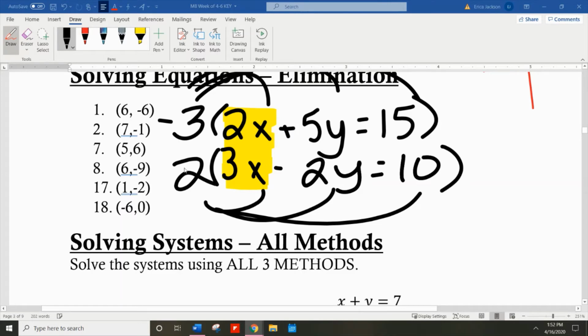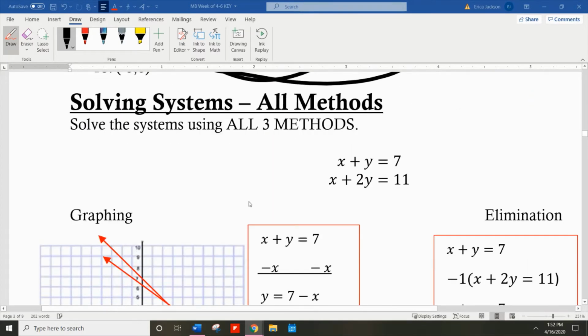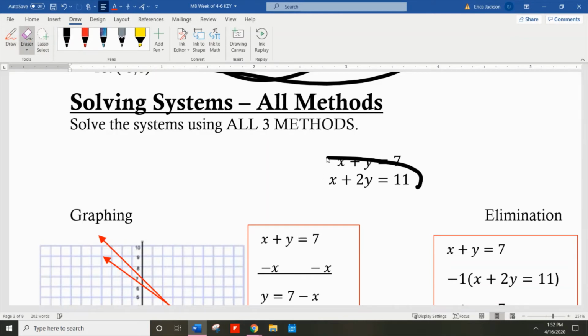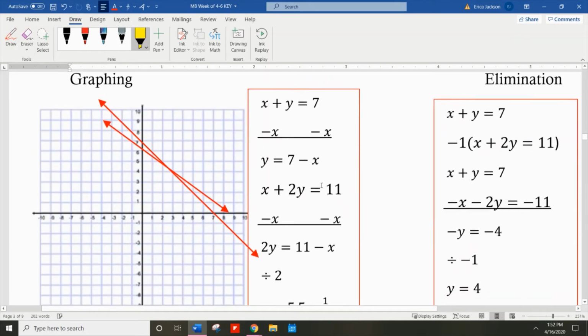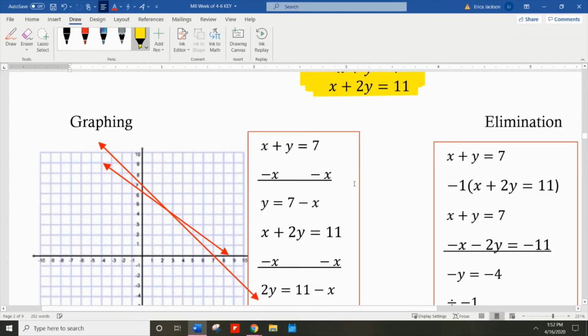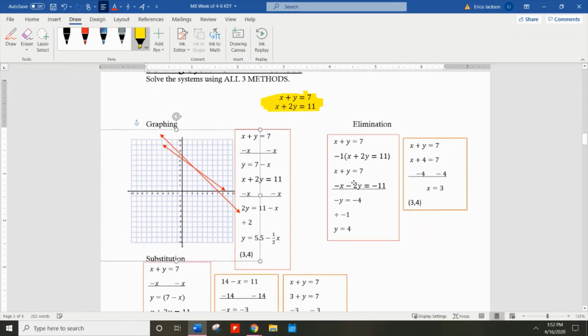Okay, so all methods, solving a system, all methods is just using all of those methods that we just practiced. If we are doing one system using 3 different methods, the graphing, elimination, and substitution methods, we should all get the same answers.